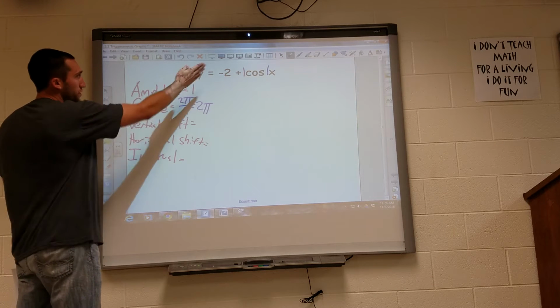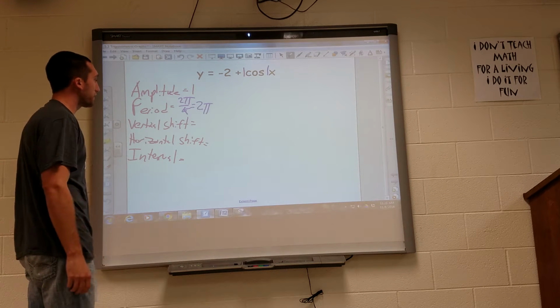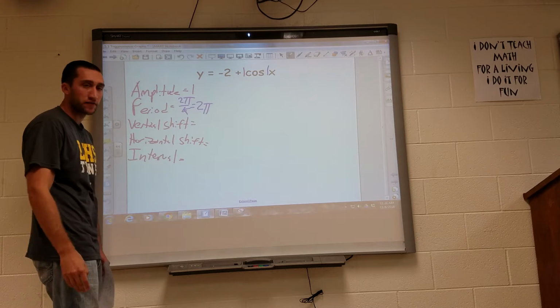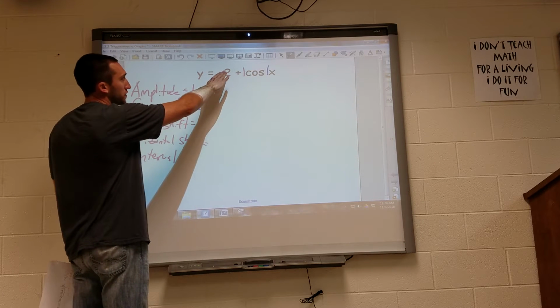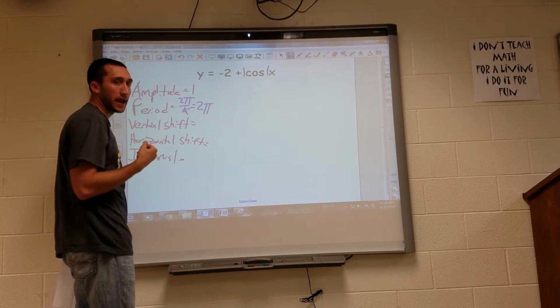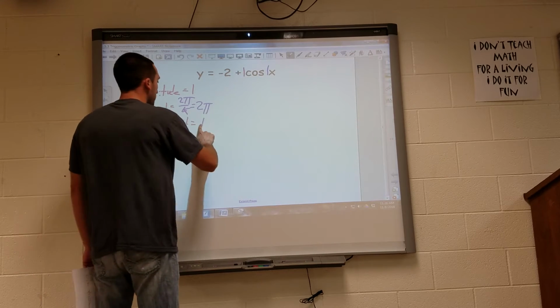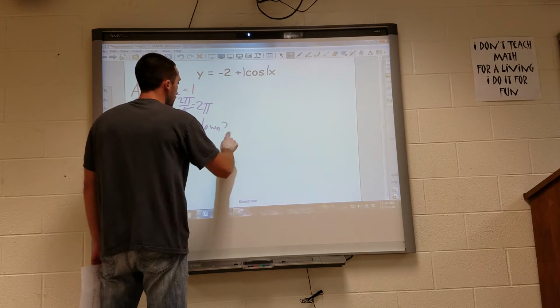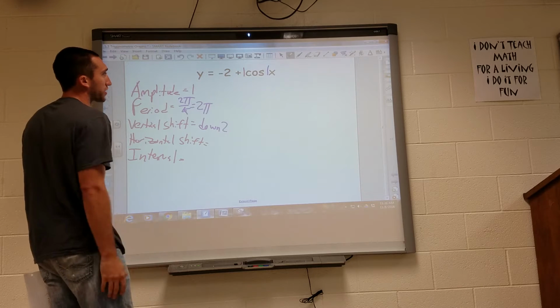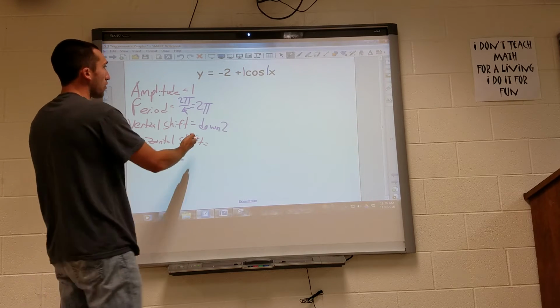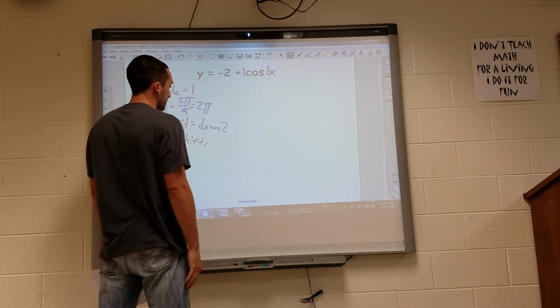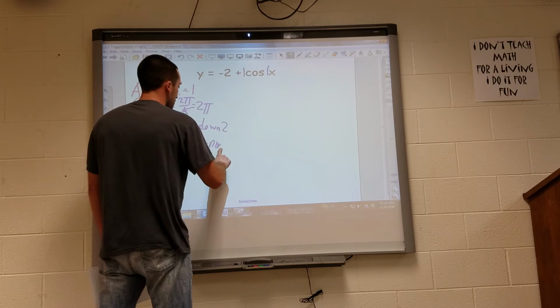Now where this one differs from the basic cosine graph is we have a vertical shift, right? We have a vertical shift of -2, because we're adding a -2 to our graph. So we're going down 2. We're shifting our normal cosine graph down 2. Horizontal shift, there's nothing added or subtracted with our x, so there's none.